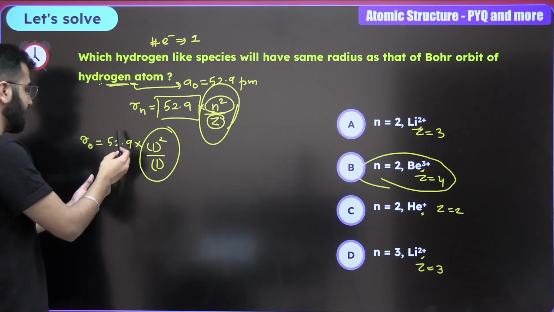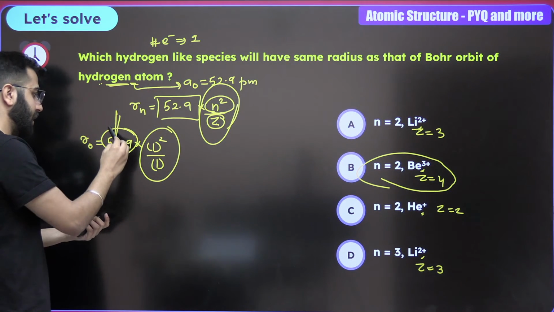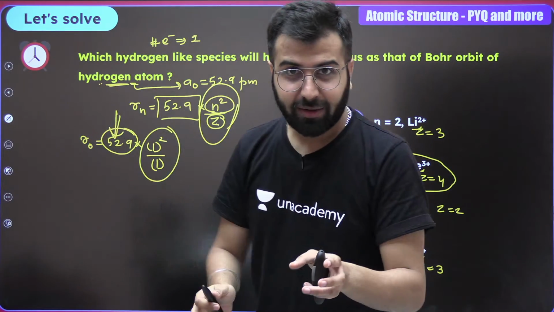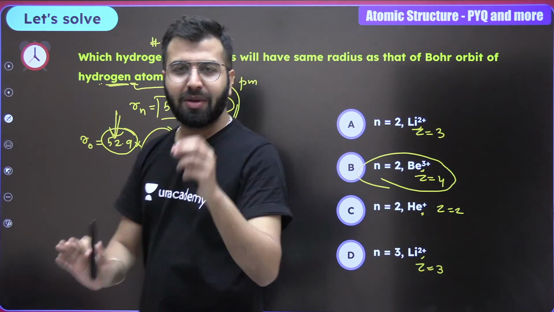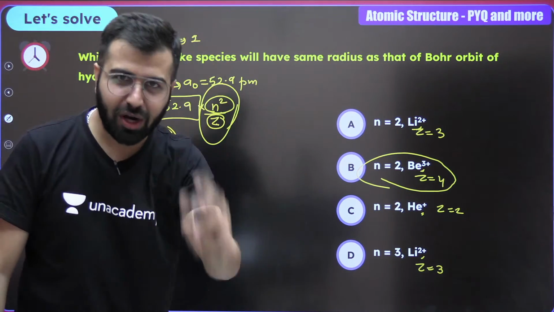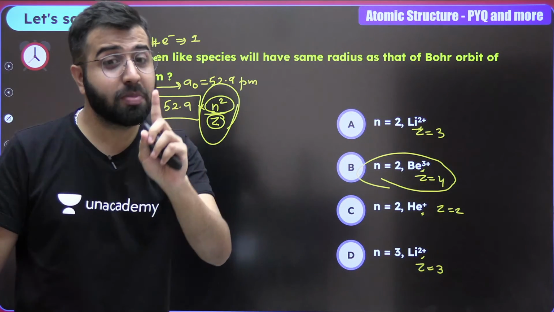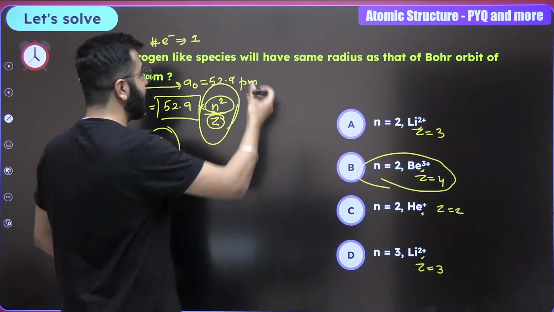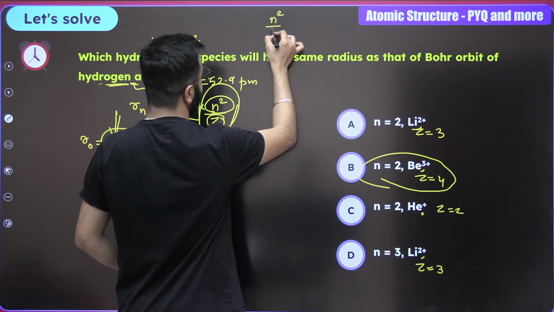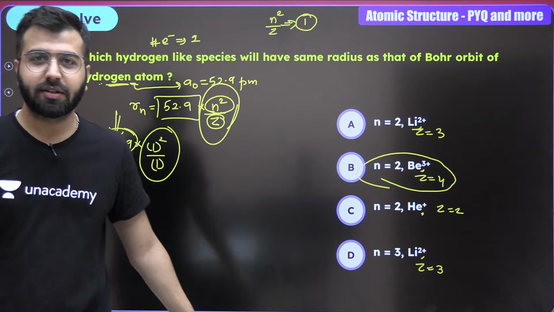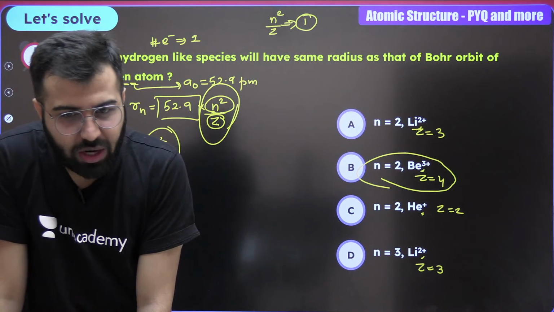So whenever the question asks you to calculate, look for the options where the nth orbit is equal to the Bohr orbit. Then you just have to look for n square upon Z to be 1. I'm going to write it again: look for n square upon Z to be 1. That's it. Okay? Best question in the class.